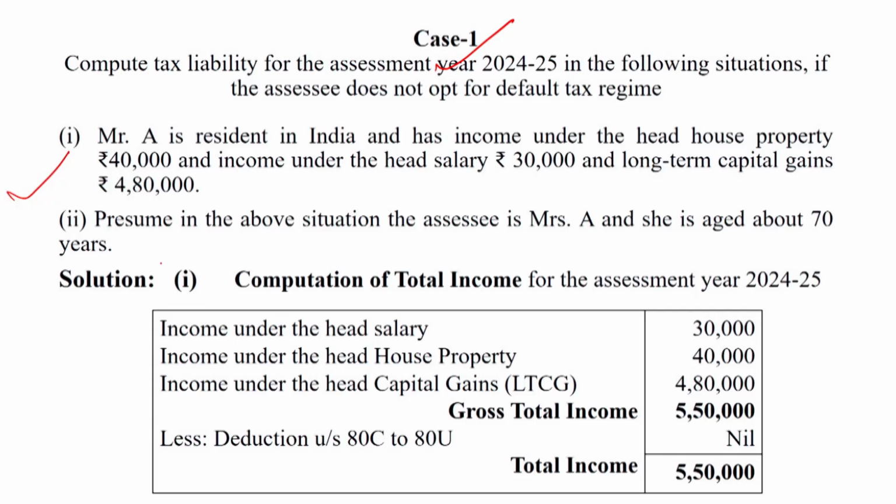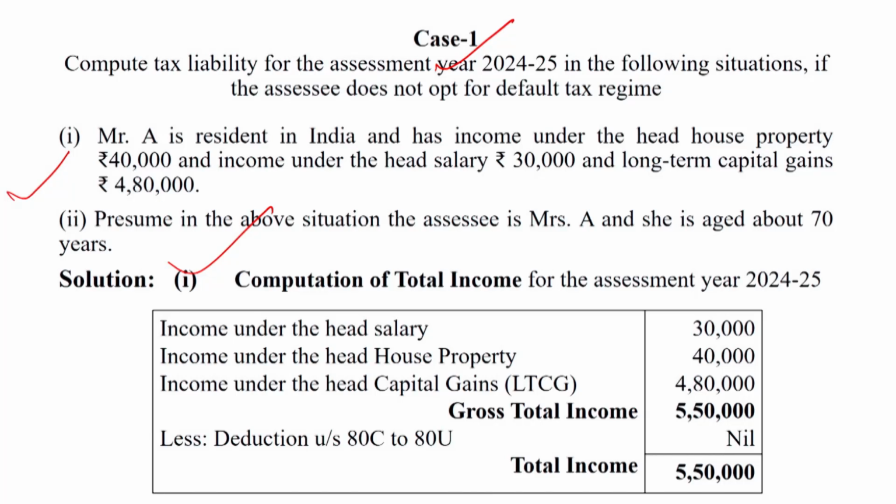First, Mr. A is a resident in India and has income under the head house property rupees 40,000, income under the head salary rupees 30,000 and long term capital gains rupees 4,80,000.